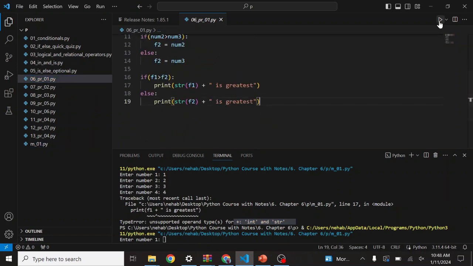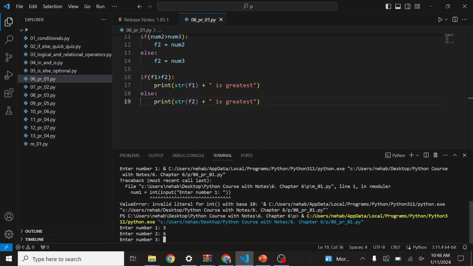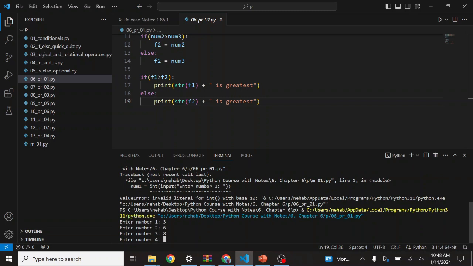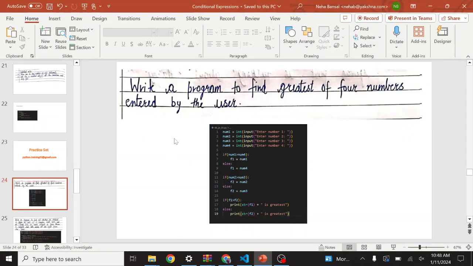So let's run this command. Enter one number, any number like 3, enter the second number 6, enter the third number which is 8, and enter the fourth number which is 9, suppose. You can see it is saying that 9 is the greatest out of all these 4 numbers. So this is our first program, where they ask to write a program to find the greatest of 4 numbers entered by the user.